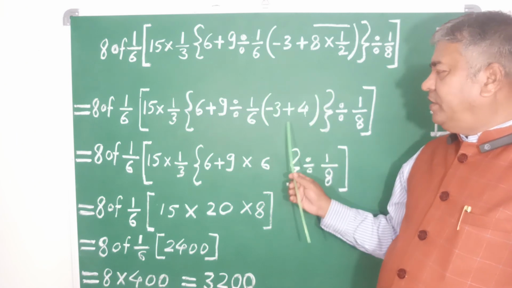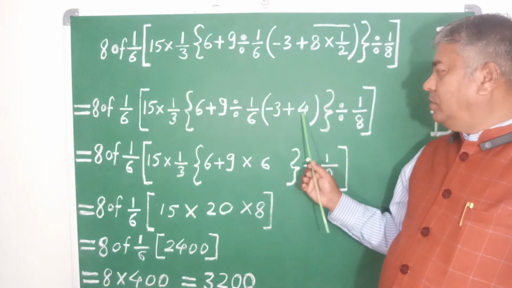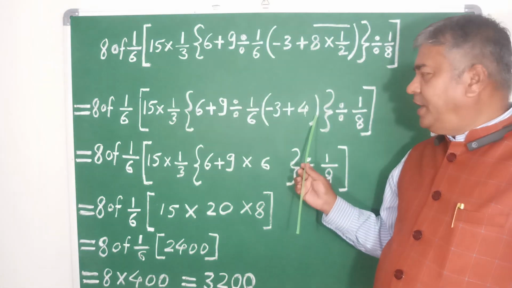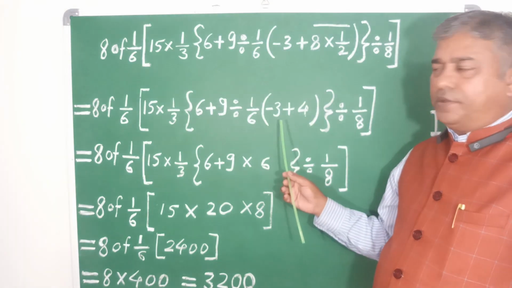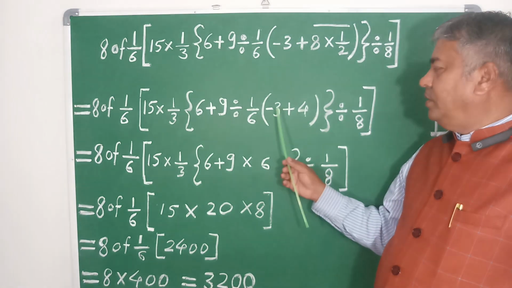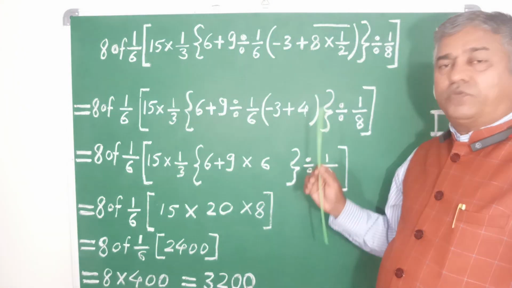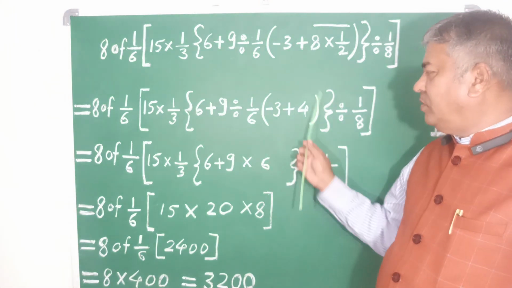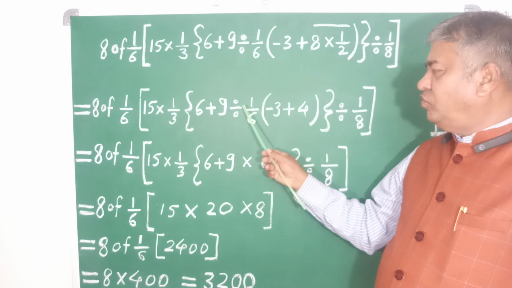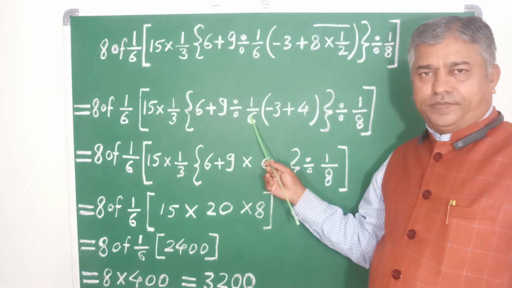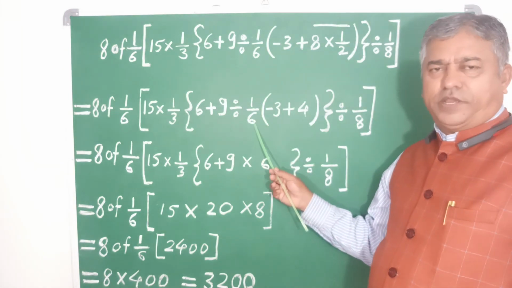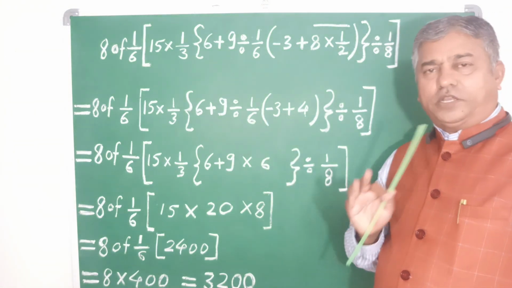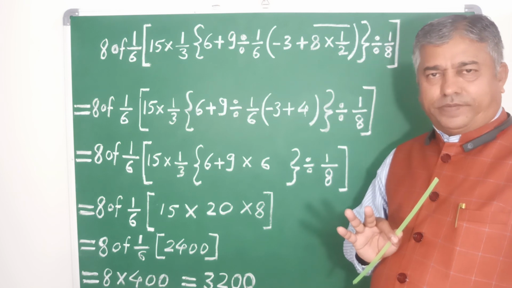Inside the small bracket, plus 4 and minus 3 is there. Here addition and subtraction: we get 3 subtracted from 4, means 1. And this bracket is nothing but multiplication with the coefficient. Here the coefficient is 1 divided by 6. 1 divided by 6 into 1 is 1 divided by 6.